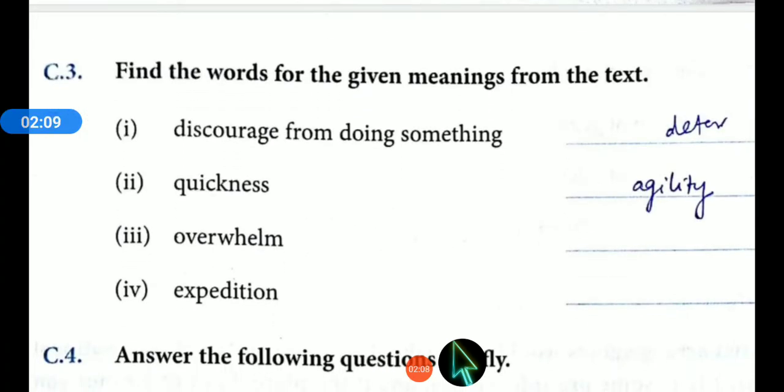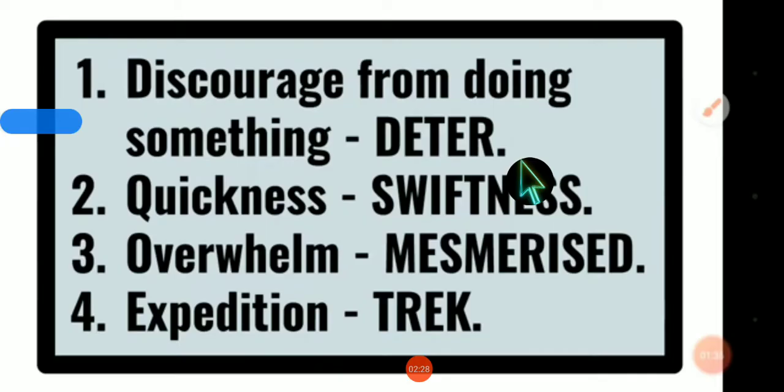Let's read question C3, children. In question C3, some words have been given and you have to write the synonyms of given words from the story itself, and you have to find out the synonyms of these words from the story. So the first word is discourage from doing something. This means deter, D-E-T-E-R, deter. The second word is quickness, and the synonym of this word is swiftness, S-W-I-F-T-N-E-S-S. The correct pronunciation is swiftness.